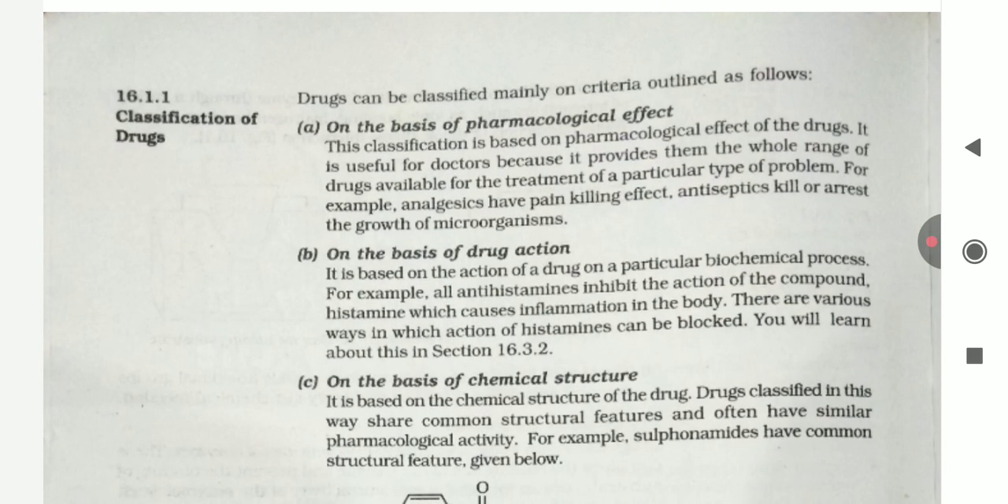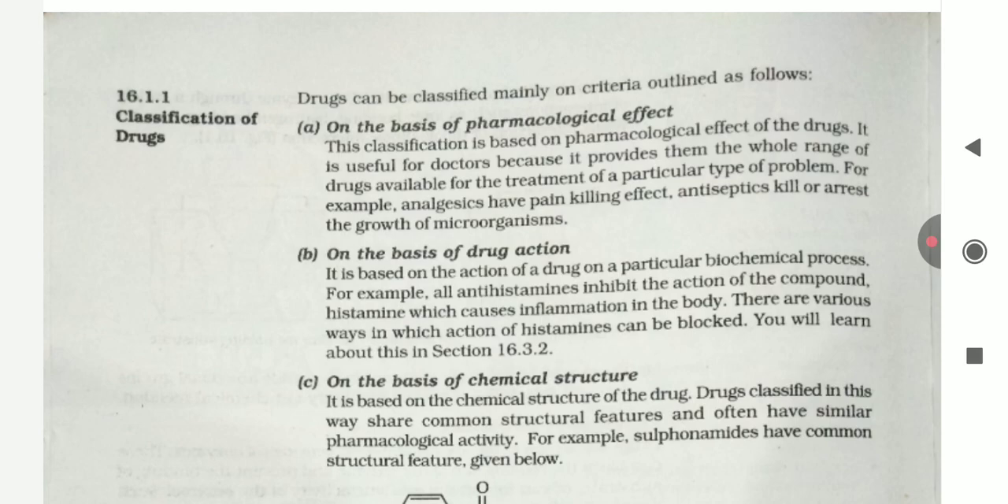Classification of drugs. Drugs can be classified mainly on the criteria outlined as follows. First, on the basis of pharmacological effect. This classification is based on the pharmacological effect of the drug. It is useful for doctors because it provides them the whole range of drugs available for the treatment of a particular type of problem. For example, analgesics have pain-killing effect, antiseptics kill or arrest the growth of microorganisms.